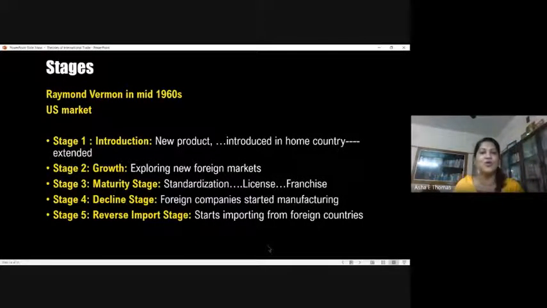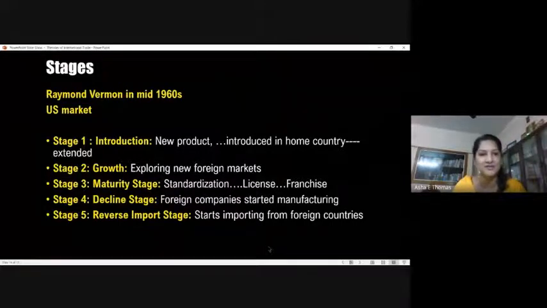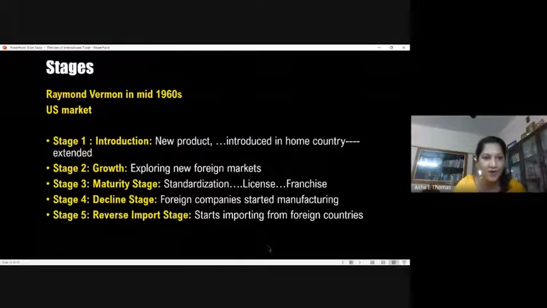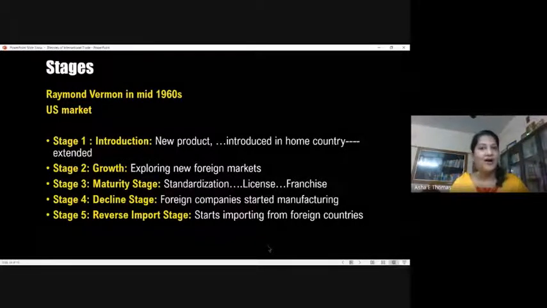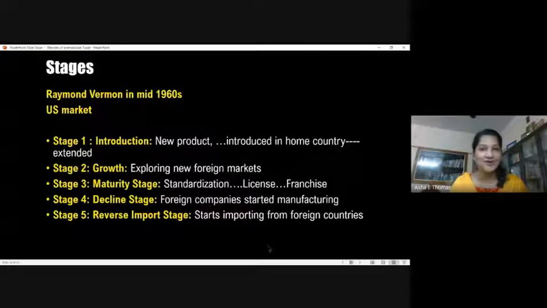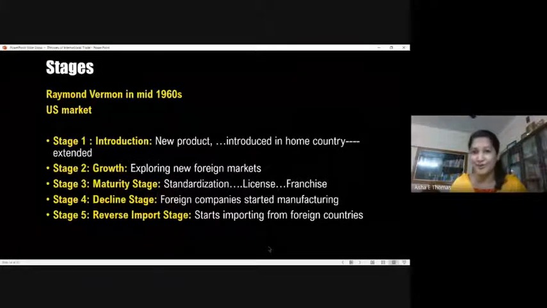So it's very easy to understand if you look from different perspectives. I have put an example also for this. According to Raymond Vernon, he has tried to explain international trade through the product life cycle. And he says that every product passes through at least 5 stages in its life. Basically that starts with the introduction of an innovative idea in a market which is supposed to be the domestic market.